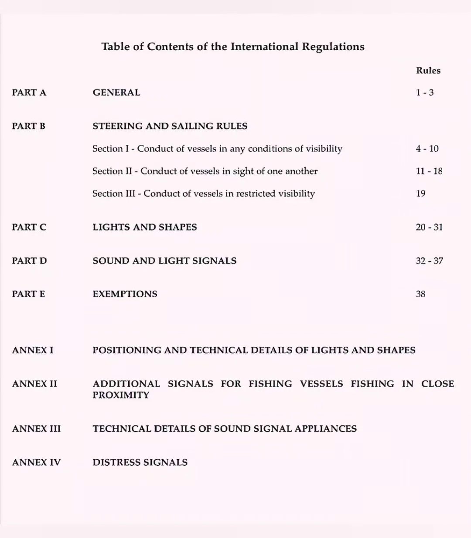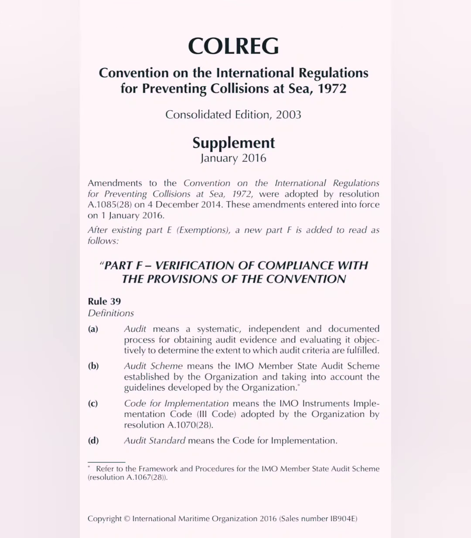A common question by the MMD surveyors is what are the contents of ROR? So you start with Part A, it's general. Part B is steering and sailing rules. Part C is lights and shapes. Part D is sound and light signals. Part E is exemption. And Part F is verification of compliance with the provision of the convention.